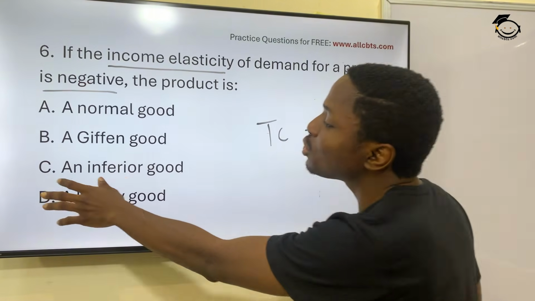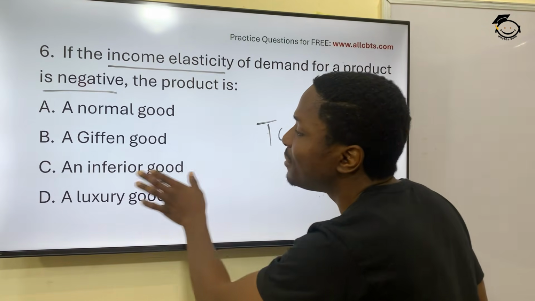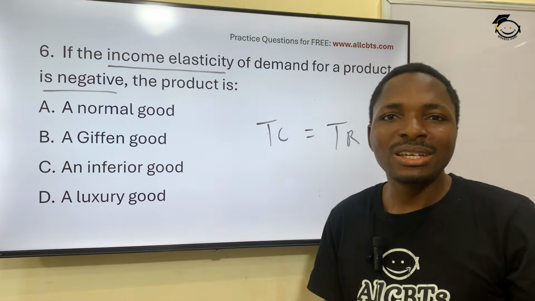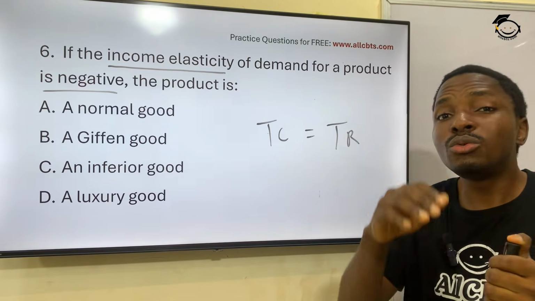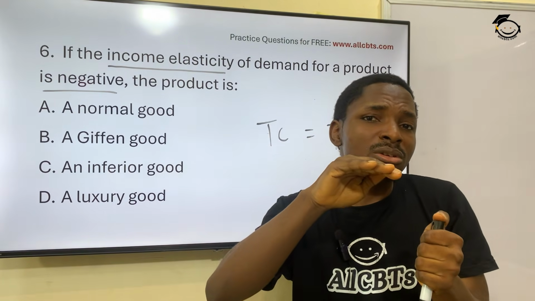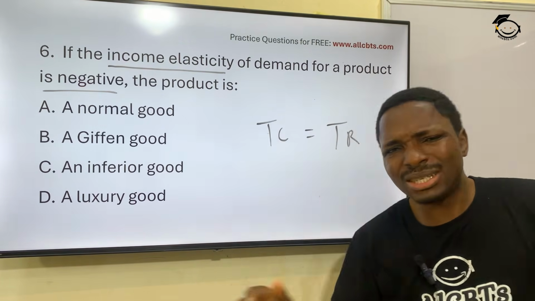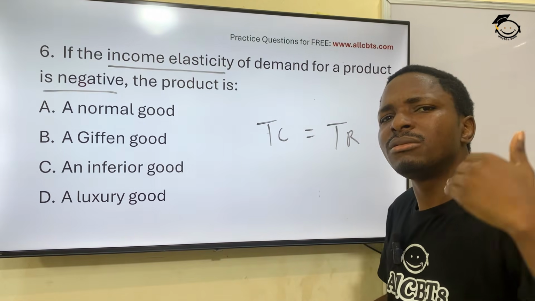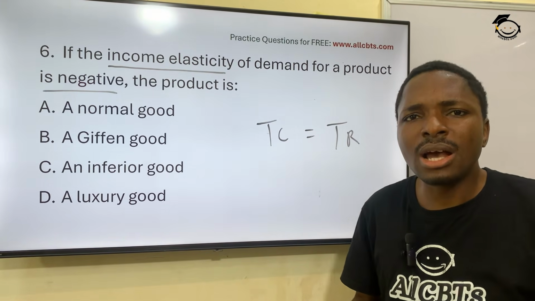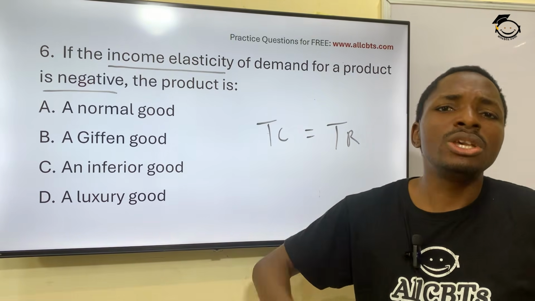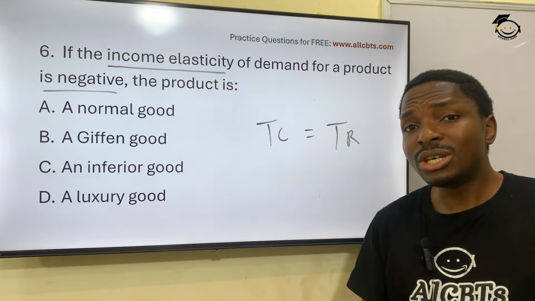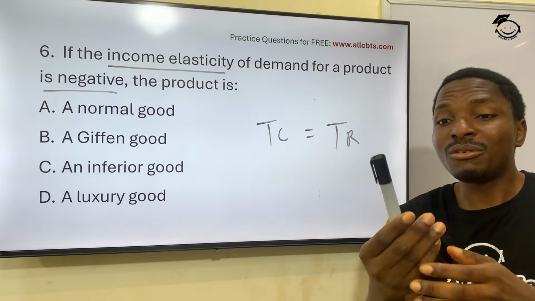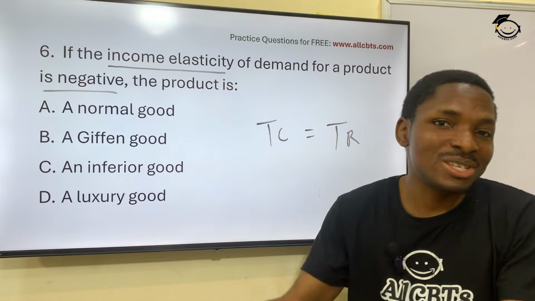So it happens to what type of goods? Inferior goods. The inferior goods law or principle just means that as your taste increases, as your money increases, as your income increases, your interest or your love for inferior goods reduces.